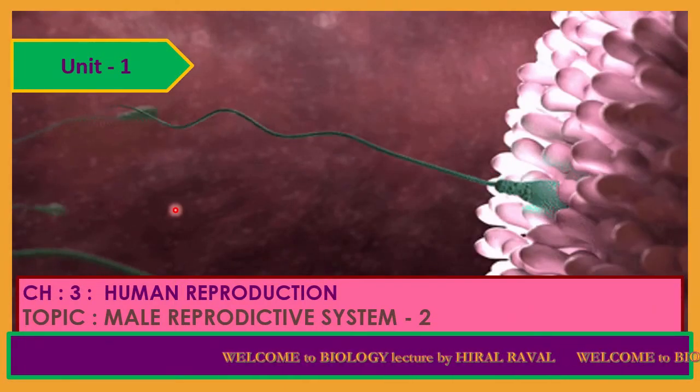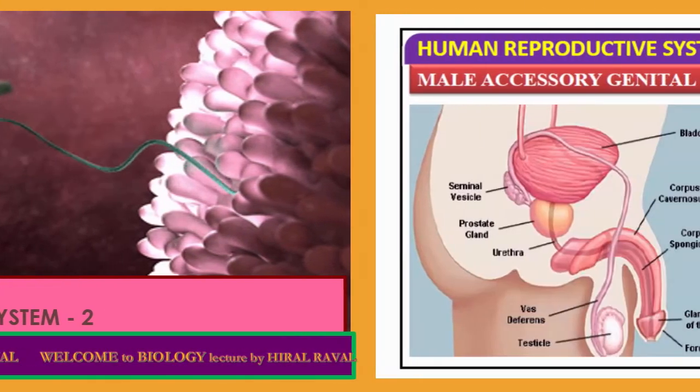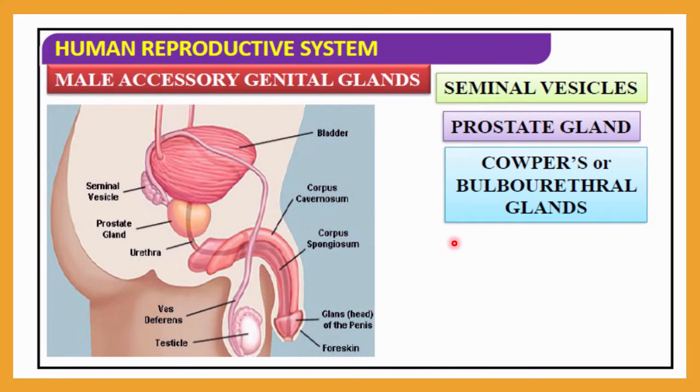Hello students, today we are going to discuss the male reproductive system, part 2. In the previous lecture we discussed the primary sex organ of a male, and today we are going to discuss the secondary sex organs of a male. That includes the male accessory genital glands and external genitalia.